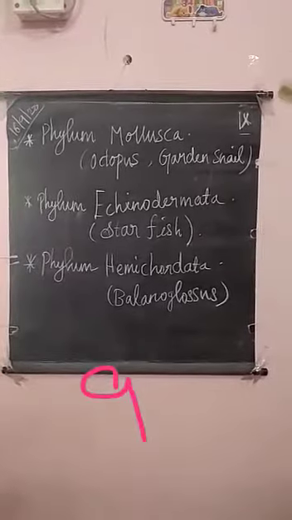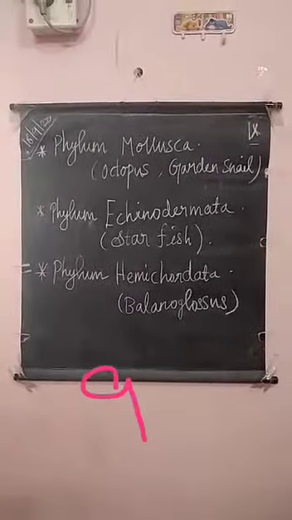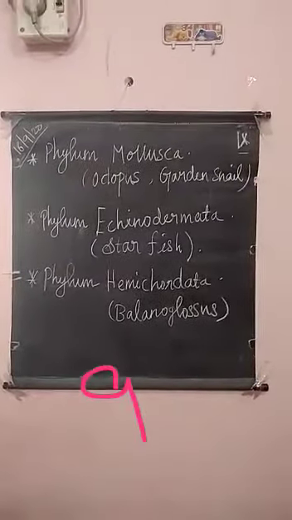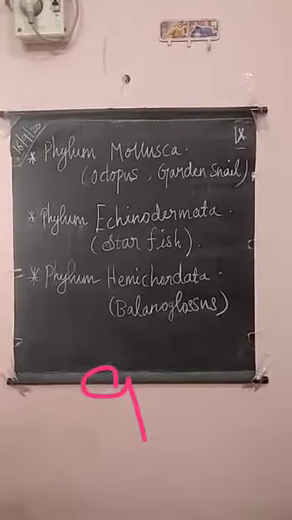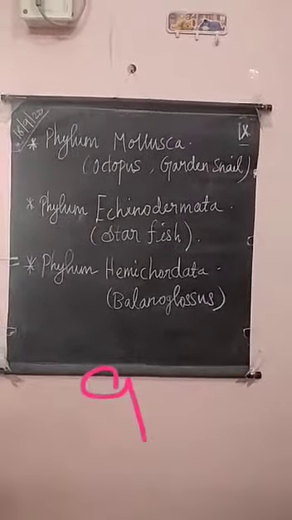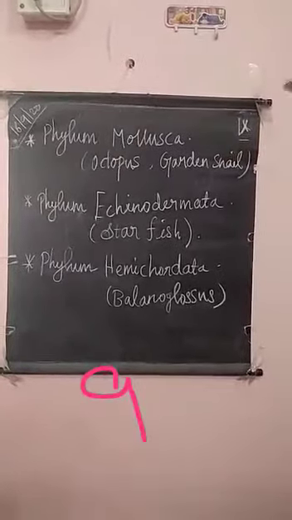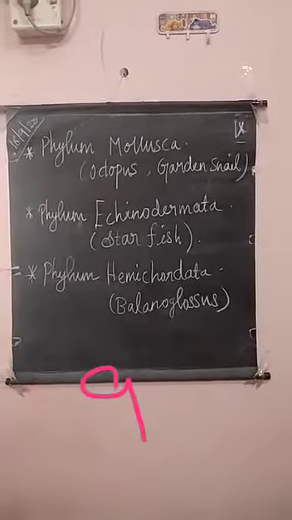Okay, Phylum Mollusca. For understanding this, octopus and snails are examples for this group. They can live in all habitats: freshwater habitat, marine water habitat, and terrestrial habitat. This group of animals lives in marine, freshwater, and terrestrial habitats.